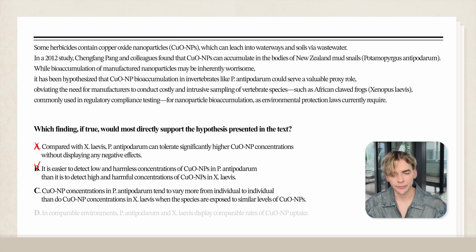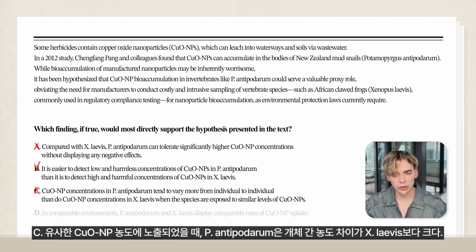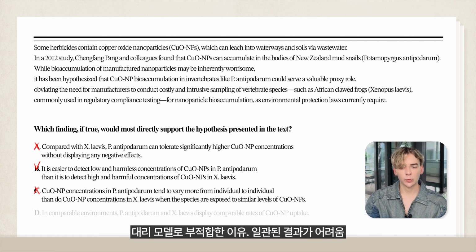Now let's look at C. Why would C be wrong? C says CuONP concentrations in P. antipodarum tend to vary more from individual to individual than do CuONP concentrations in X. laevis when the species are exposed to similar levels of CuONPs. So this would be the opposite of what we're looking for, right? Because more variability would make P. antipodarum less reliable as a proxy, not supportive.